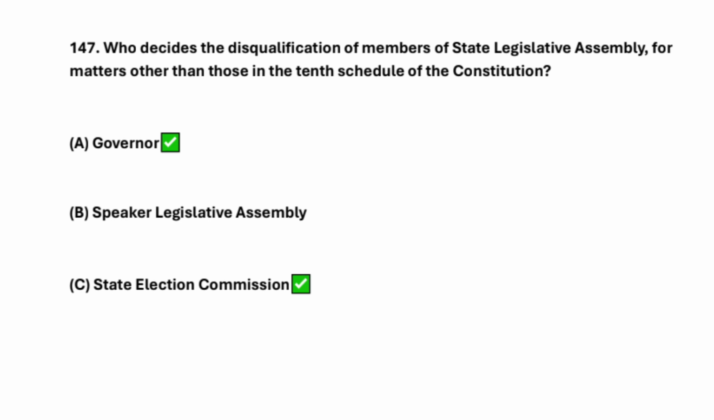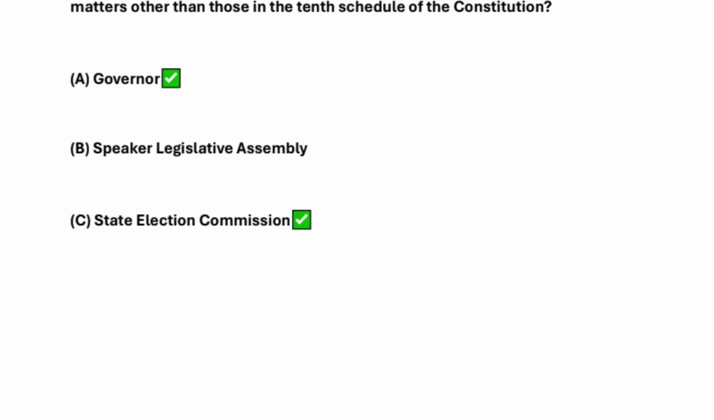So here, who decides the disqualification of members of the State Legislative Assembly for matters other than those in the 10th Schedule of the Constitution? So it's the Governor and State Election Commission, right?